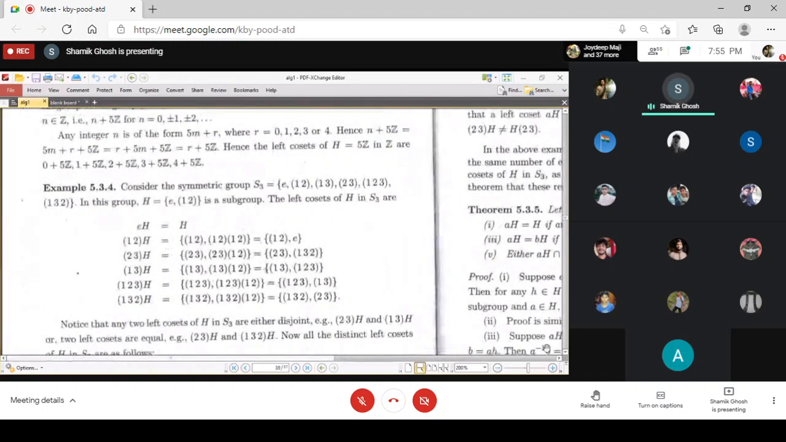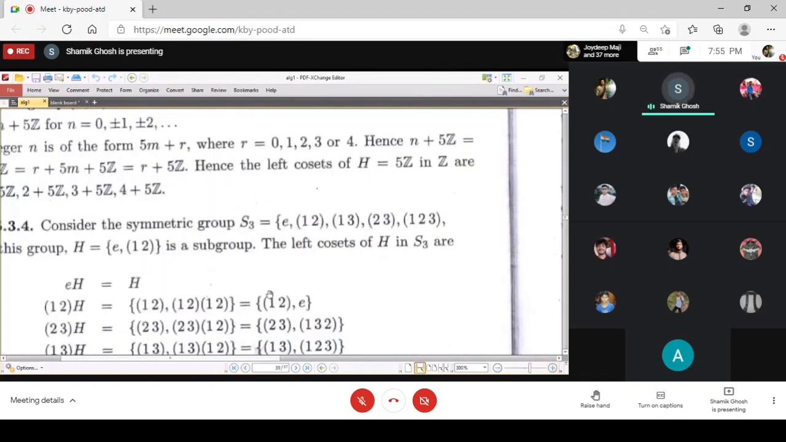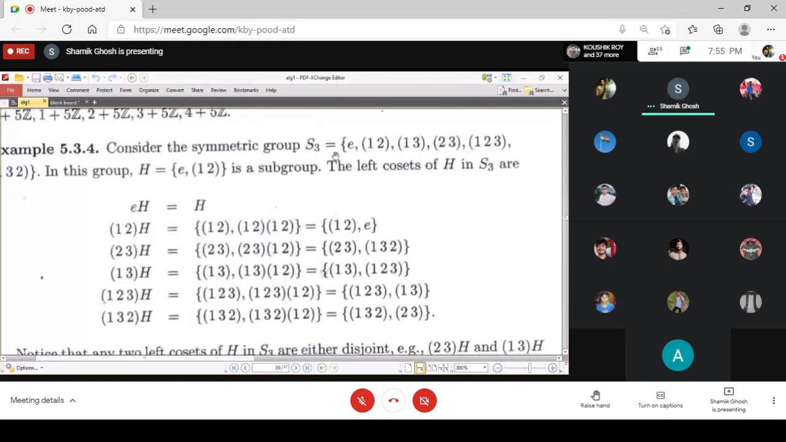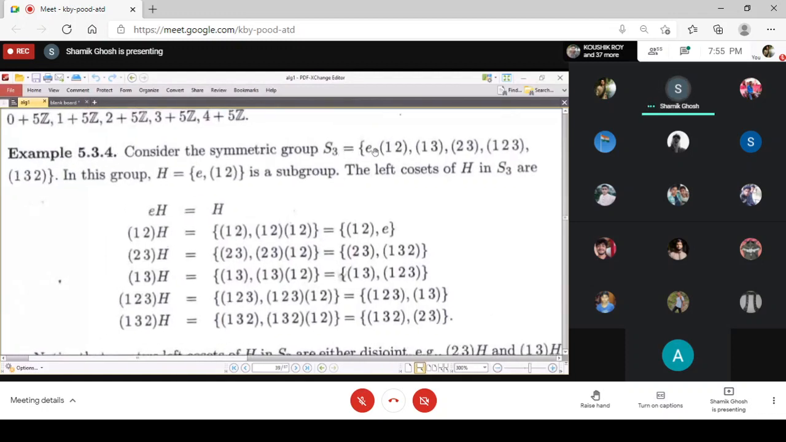In the group S3, if we consider the group S3, then S3 has 6 elements, right? The identity, (1 2), (1 3), (2 3) are transpositions, and (1 2 3) and (1 3 2) are 3-cycles. So we have taken H as {e, (1 2)} with only one transposition, and that is the subgroup.